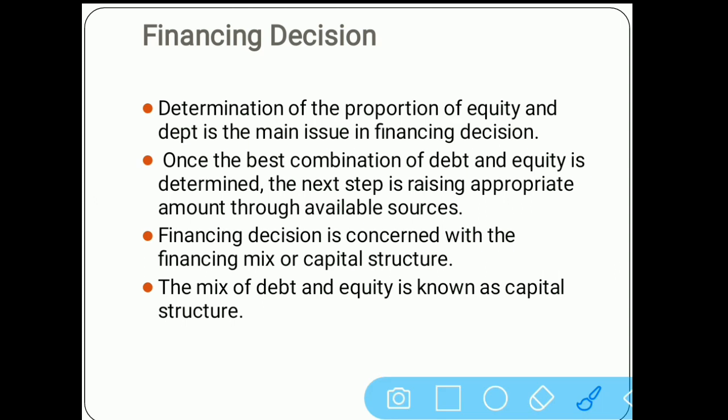Next, financing decision is concerned with the financing mix, also known as capital structure. Capital structure means the combination of equity plus debt. Whenever you make a finance decision as a manager, you have to check whether you want to go with more equity, or more debt, or give equal proportion to equity and debt.